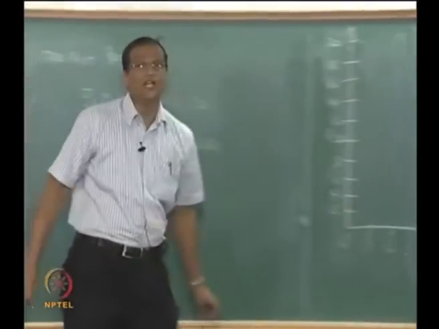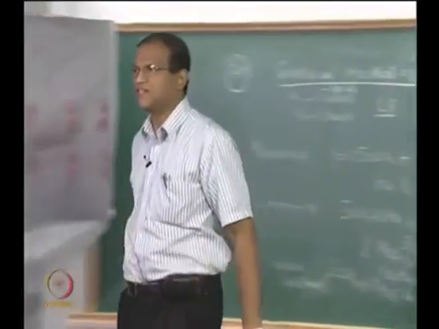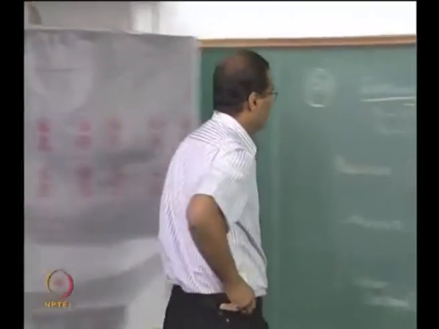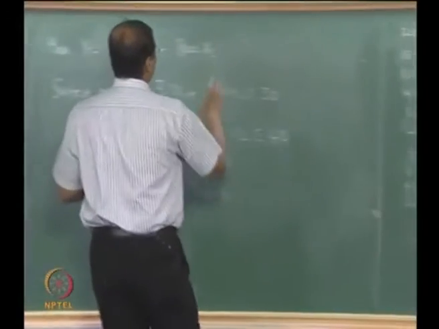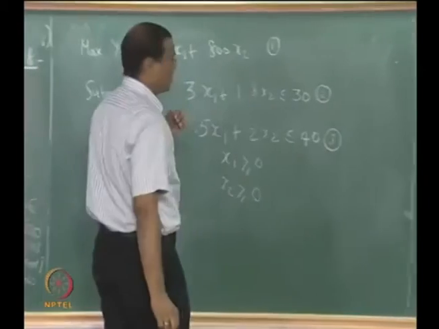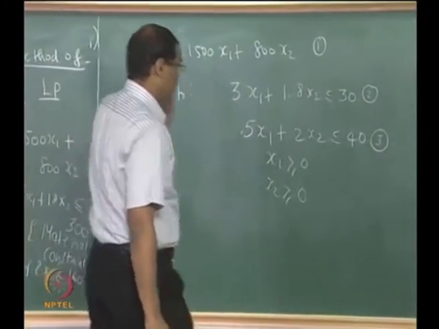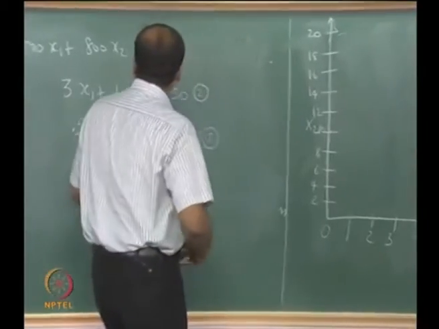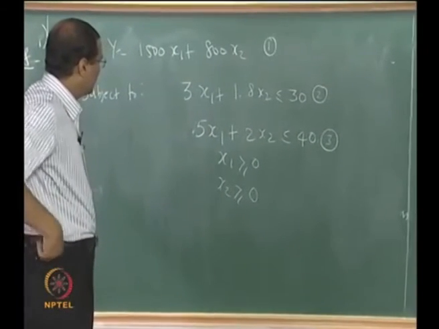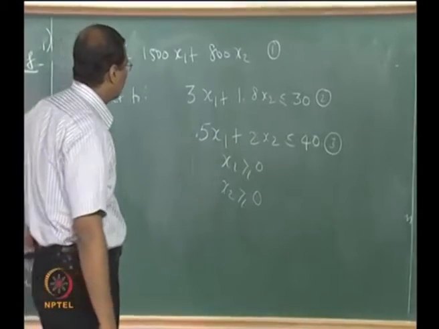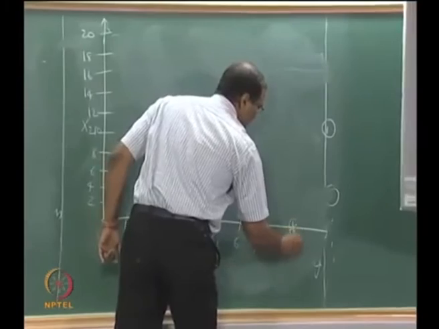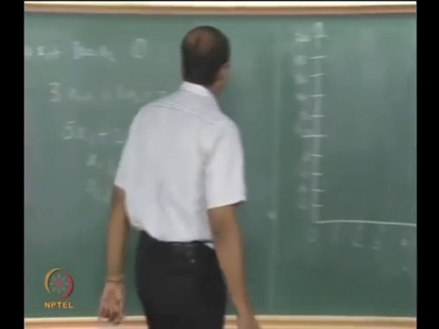For each of the constraints you have to get 2 points, because you want to fit a straight line. So let us plot constraint 2. That is difficult now. I got x1 only up to 30, does not matter. Let me plot constraint 3 first. x1 is 8, right. Then x2 is 20.